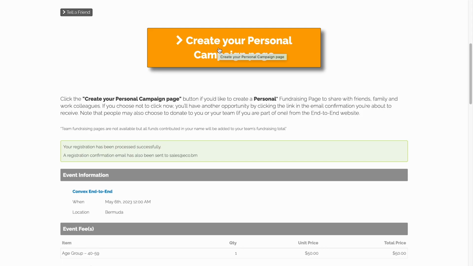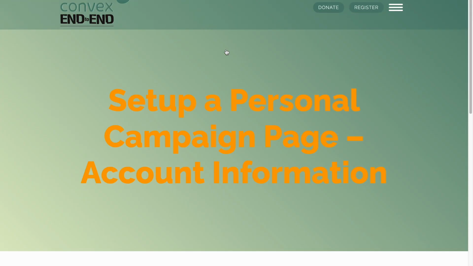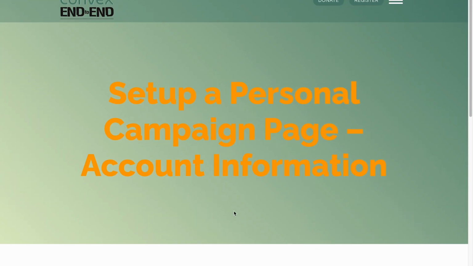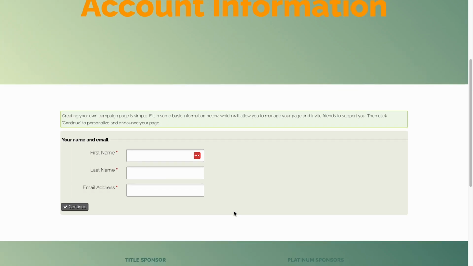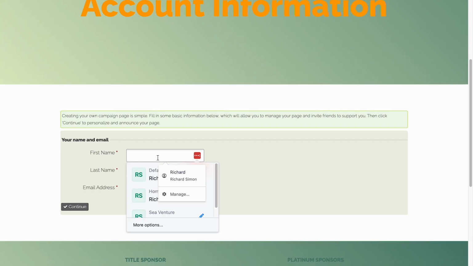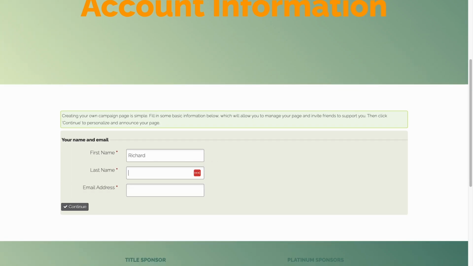All right, let's go back to creating a personal campaign page. Note that you'll also have an opportunity, like I showed you in that confirmation email, to do this. So by clicking on the orange button, that asks you for your first name, last name, and email address. So enter those. And then click Continue.